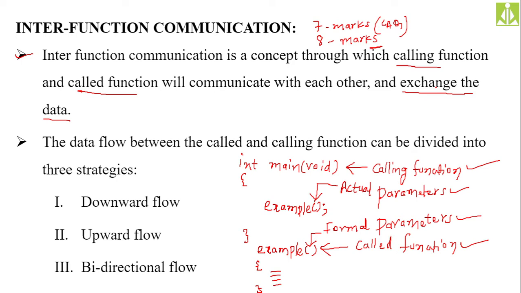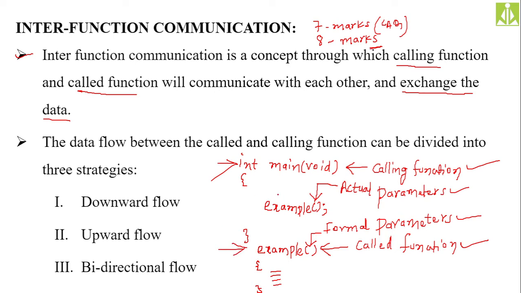That data flow between the calling function and the called function can be divided into three strategies. The first one is downward flow. And one more thing you have to understand here is that always the calling function should come first, and then the called function will come.